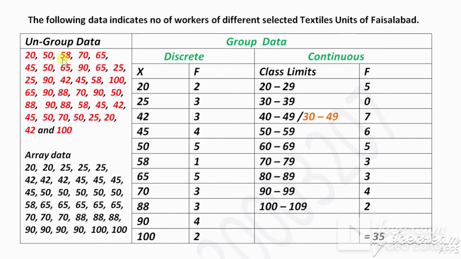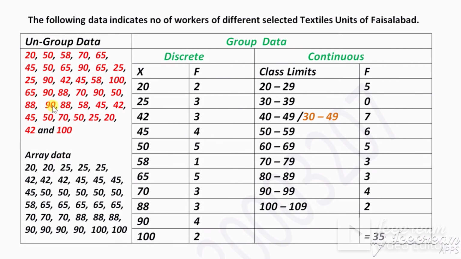So this is ungrouped data. Why is it ungrouped data? Because this is without frequency, this is the original data, raw data, individual numbers. That's why it is called ungrouped data. We can arrange this as an array, from smallest to largest, just for the sake of simplicity, to make the calculation easy. This is still ungrouped data, because it is in individual form, not with frequency.